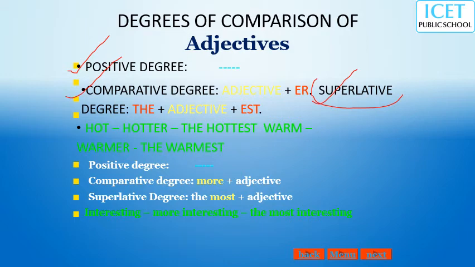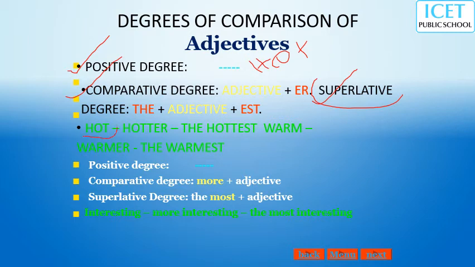So the first type, the positive degree, means a word will be there, for example, hot. Hot is the positive, the base form of the adjective. Then when we add 'er', it becomes hotter, that is comparative. Then we add 'est' to the word, so it becomes hottest.